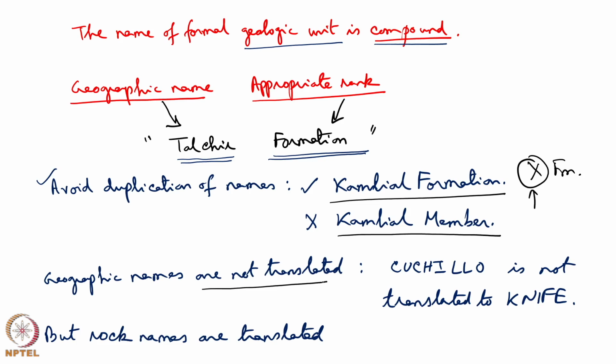Geographic names are not translated. For example, suppose a French geologist has written the location name Y, and in the English dictionary there is a chance of translating Y. Do not translate. However, suppose a Japanese geologist has described from his terrain a rock type capital P, then this P must be translated. Rock names are to be translated.